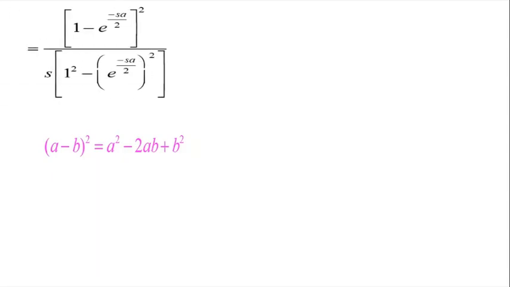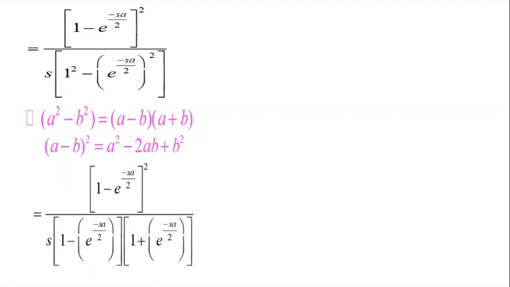We find our numerator to be in that form and we write it as 1 minus e power minus sa by 2 the whole square divided by s into 1 square minus e power minus sa by 2 the whole square. So since a square minus b square is equal to a minus b into a plus b, we write it as 1 minus e power minus sa by 2 the whole square divided by s into 1 minus e power minus sa by 2 into 1 plus e power minus sa by 2.